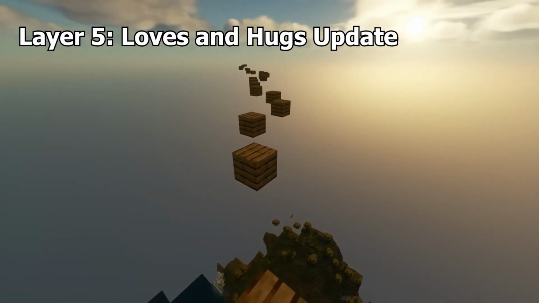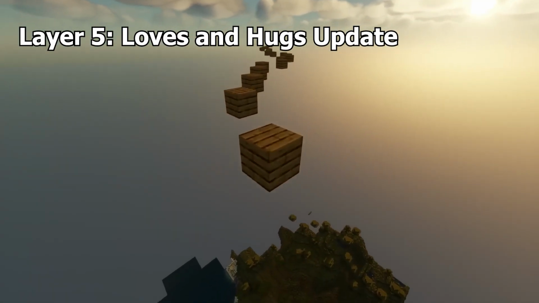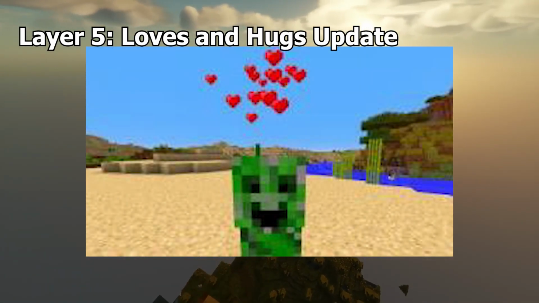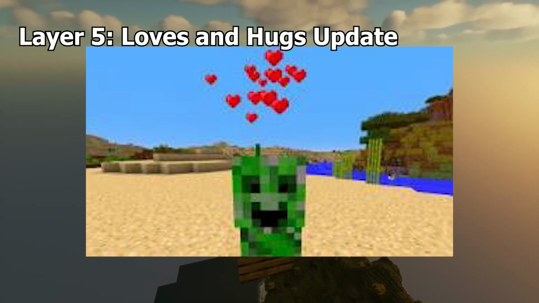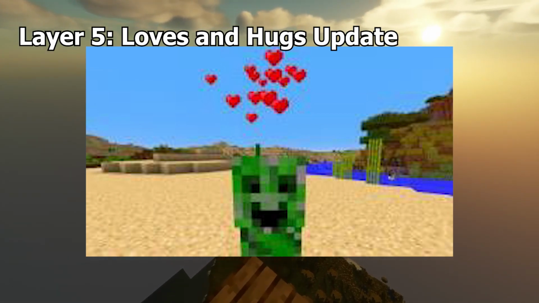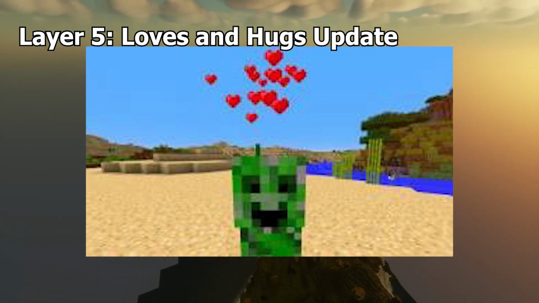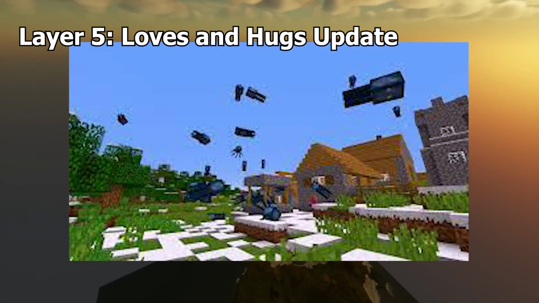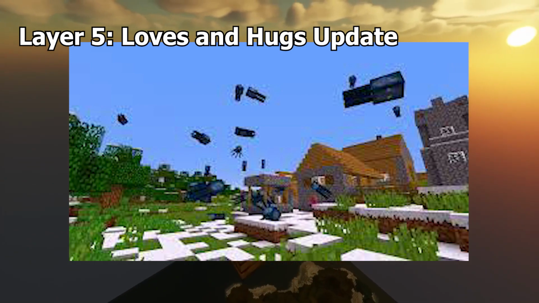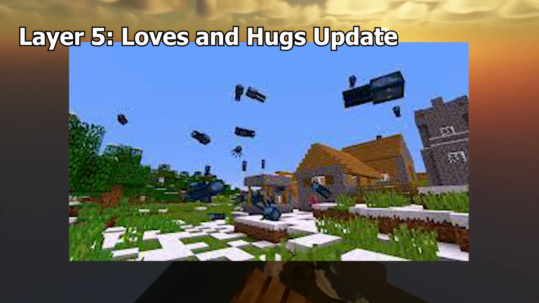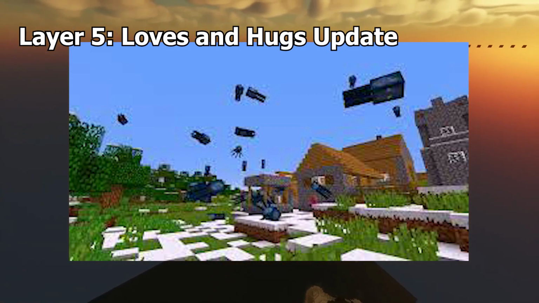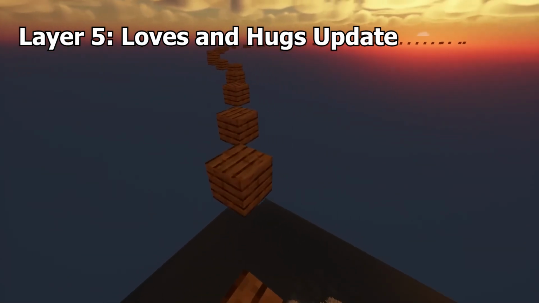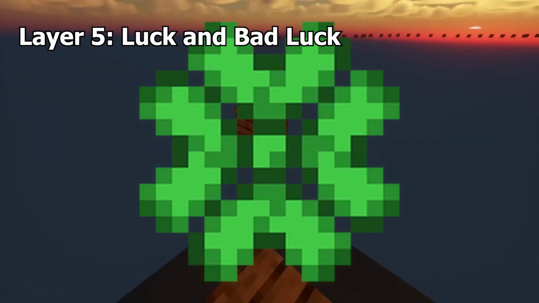Loves and Hugs Update. This was another April Fool's update, a branch of 1.8.3. It replaced the health and hunger meters with a love meter, which increased by taking damage or damaging mobs. If you collect 8 lines of hearts, you get to play Minesweeper, a version of Minesweeper with Minecraft textures. The goal of this update is to beat Minesweeper, as completing it causes the credits to play. The April Fool's update also replaced a ton of particles with hearts, and added the obsidian boat, which sinks instead of floats.